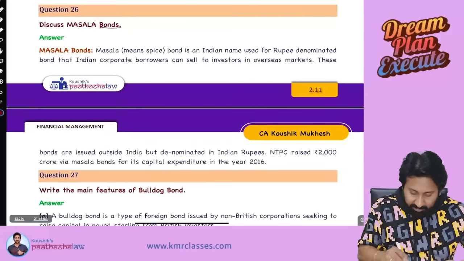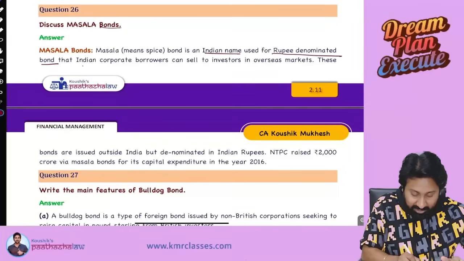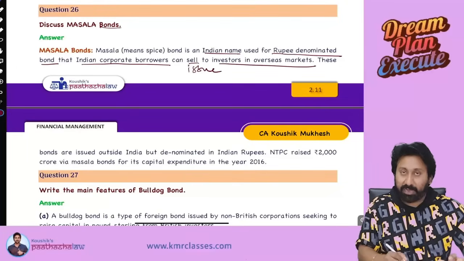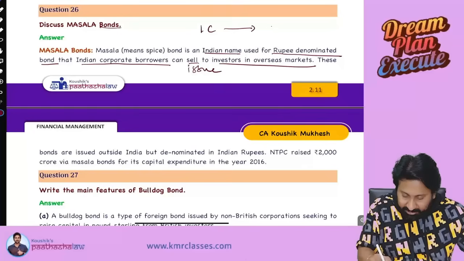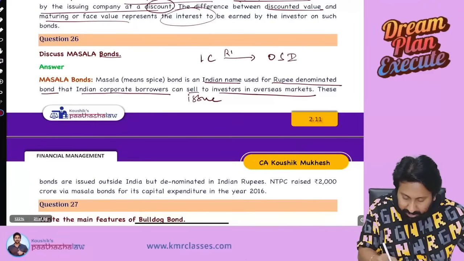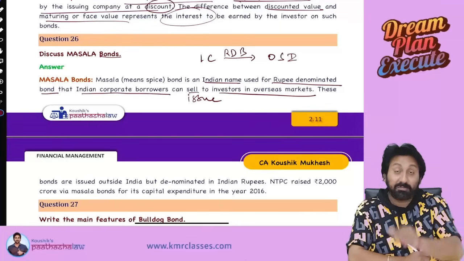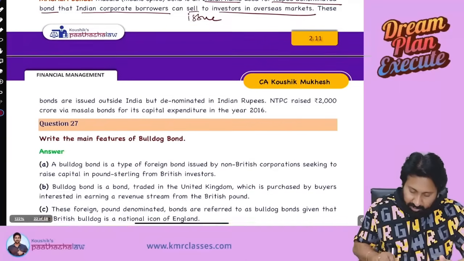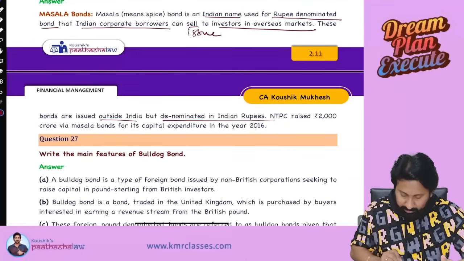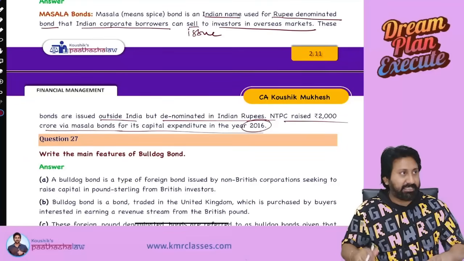Masala bond is an Indian name used for rupee denominated bonds that Indian corporate borrowers sell, meaning issue, to investors in the overseas market. So Indian companies issue to overseas investors. What bonds? Rupee denominated bonds. When you issue in USA, you would issue in dollar, but these bonds are issued in rupee directly. So these bonds are issued outside India but denominated in Indian rupee. Example, NTPC raised 2000 crore via masala bonds for capital expenditure in the year 2016. One example they have given.